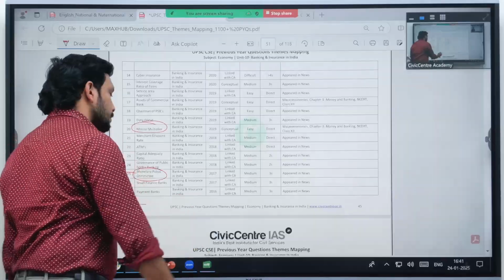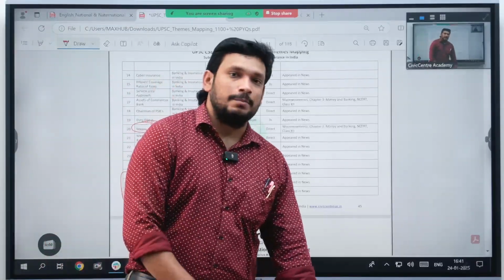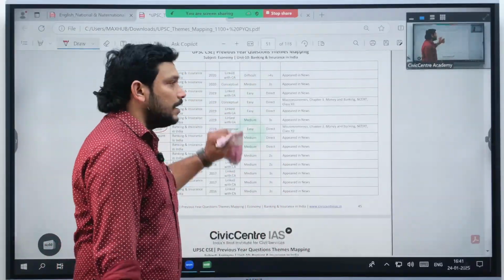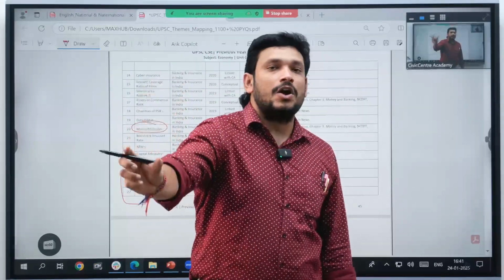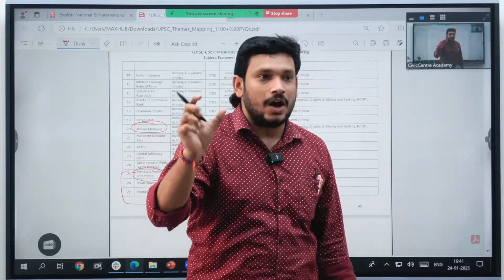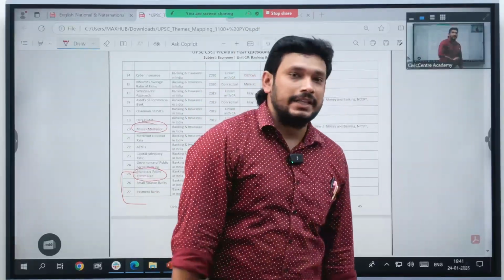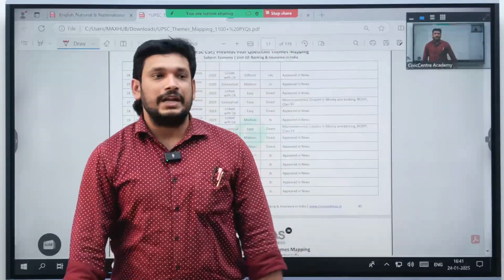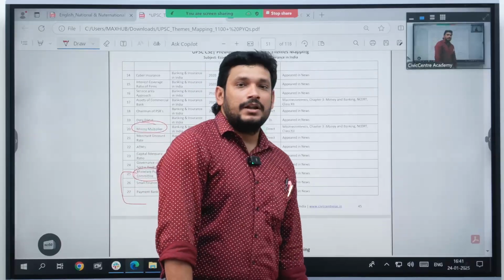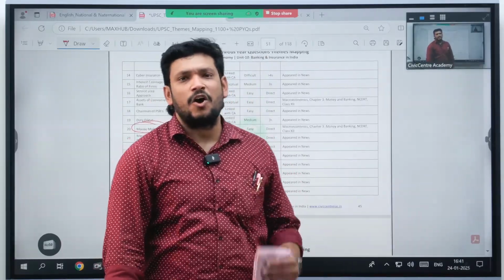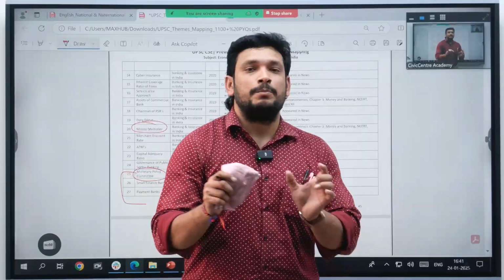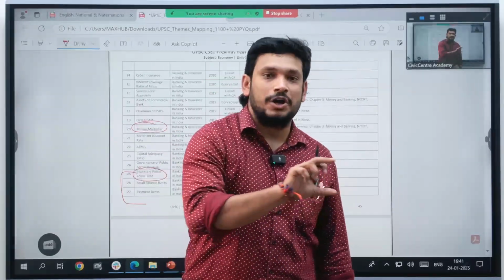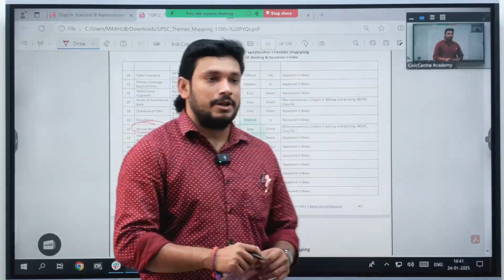So these are the areas where they will go deeper. And in 2016-17, payment banks and small finance banks are mostly in the picture. If you relate any topic which is in the current affairs, they will not ask that particular current affair, they will ask the basic concept regarding it. As I told you, recently RBI brought the variable repo rate. They will not be asking how much the variable repo rate is. They will be asking what a variable repo rate is. They will just ask the definition of variable repo rate.